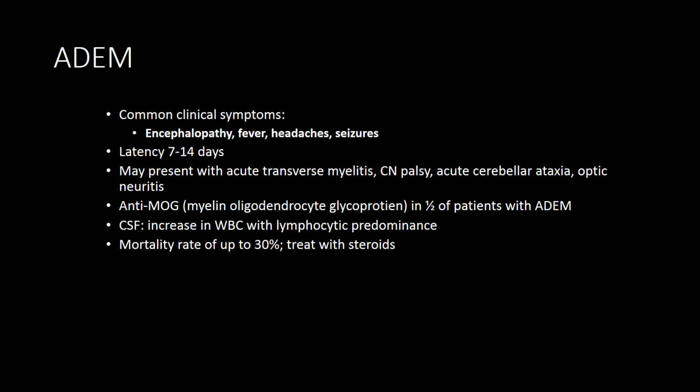They can have optic neuritis, but optic neuritis is fairly rare in ADEM. They can also have acute cerebellar ataxia. The anti-MOG antibody, which we talked about before with neuromyelitis optica, is present in half of patients with ADEM as well. So it's not very helpful in differentiating neuromyelitis optica from ADEM if you think about a neuromyelitis optica spectrum disorder. In the CSF, what you see is an increase in white blood cell count with lymphocytic predominance. The disease is typically treated with steroids, but the mortality rate can be up to 30%.